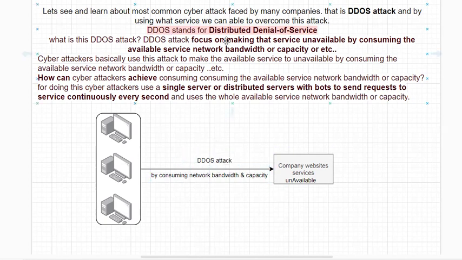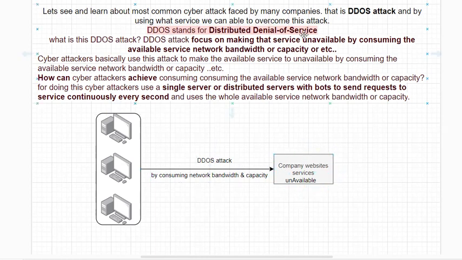So what is the full form? I have even marked important points in a darkened way. You can see by using DDoS attack, hackers can make the service unavailable.